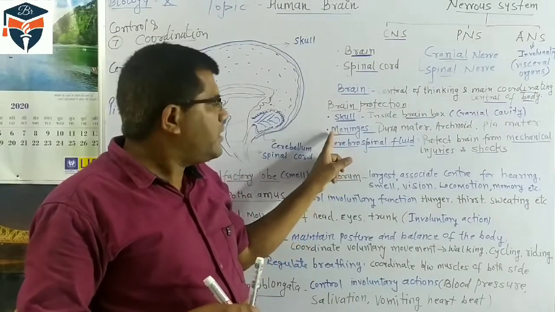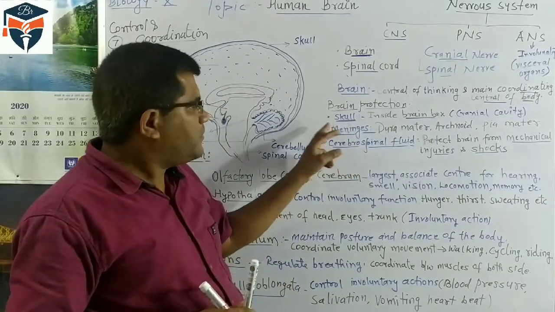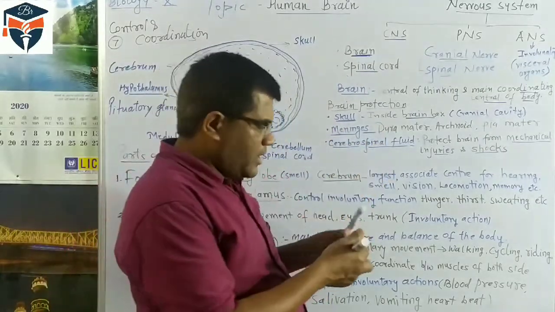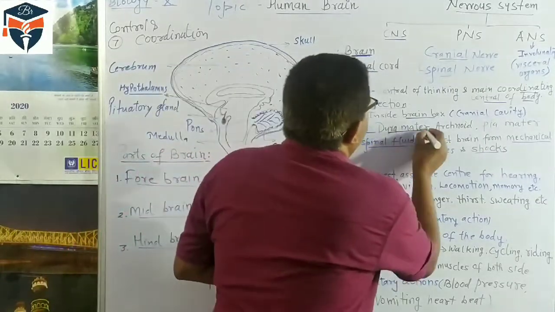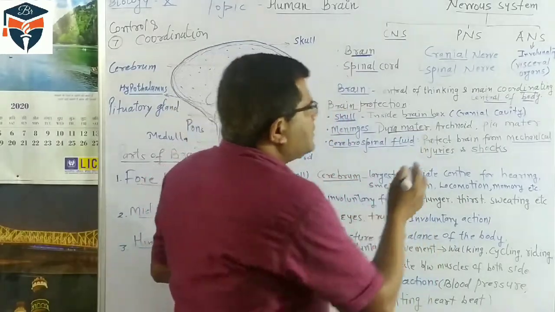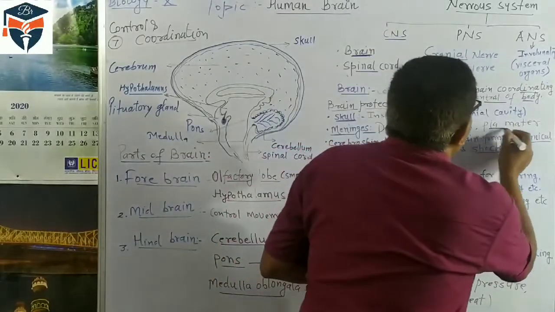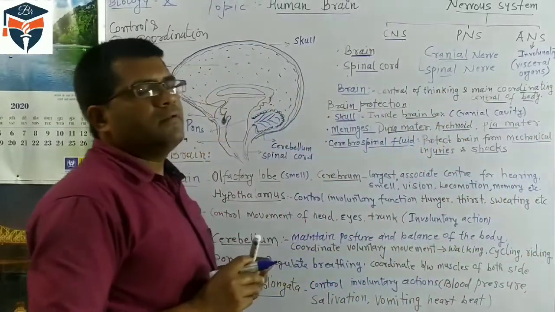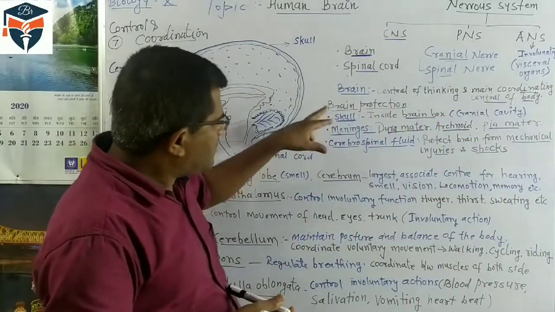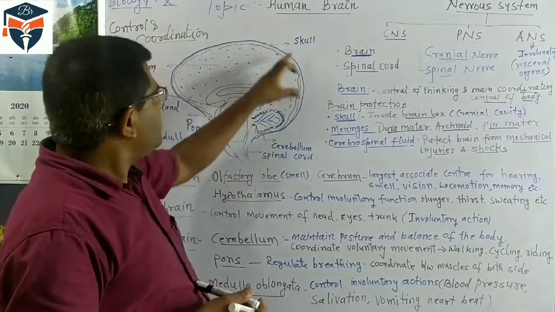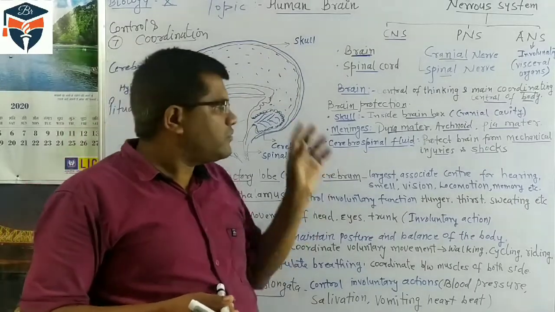Again understand, meninges are the layers which protect the brain. The outer one is called the duramater layer, the middle is called the arachnoid layer, and the inner one is called the piamater layer. So first, the skull is protective, and second, these layers also provide protection to the brain.